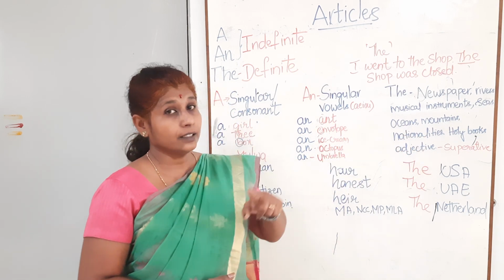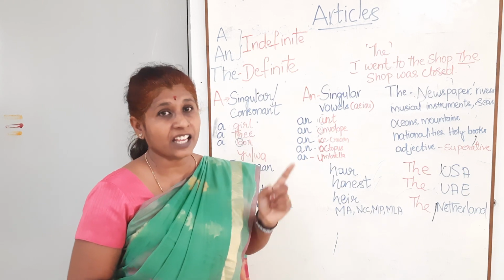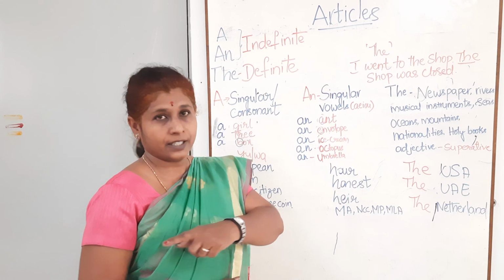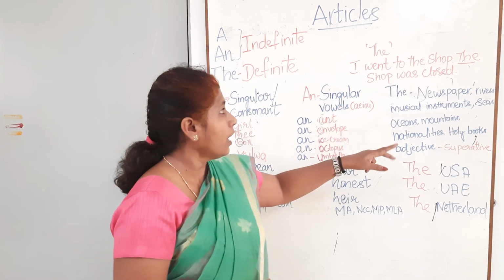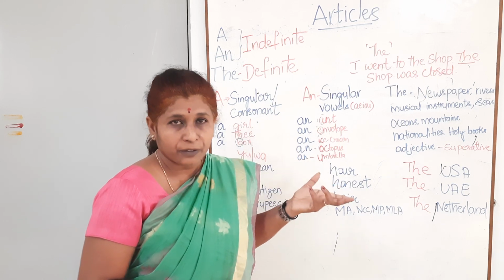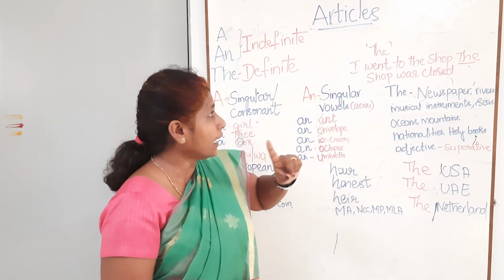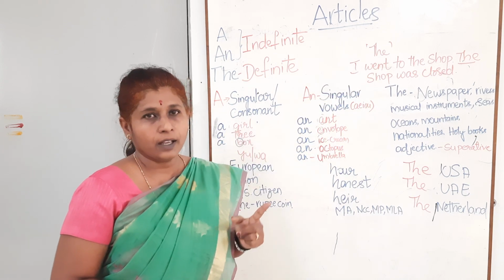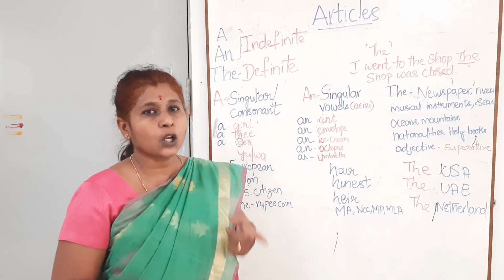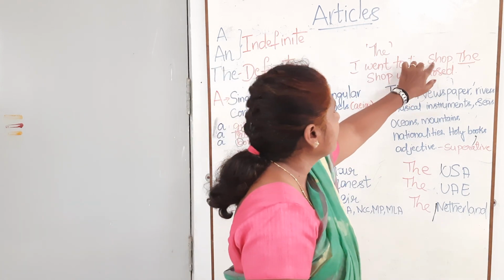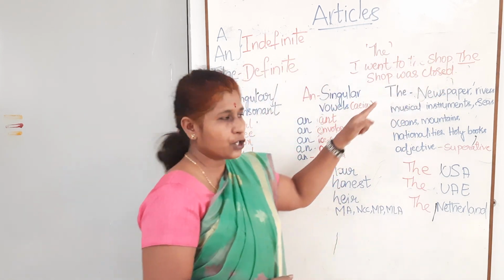Superlative degree, the fastest. Cheetah is the fastest. He is the smartest in the class. And we should use it for awards also, the Paramavir Chakra and all. Another usage of the is, I went to a shop and the shop was closed. Here we are referring to the same shop.